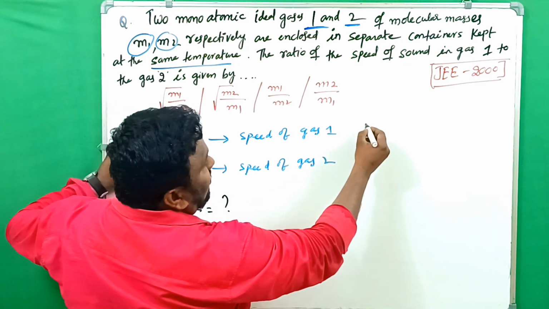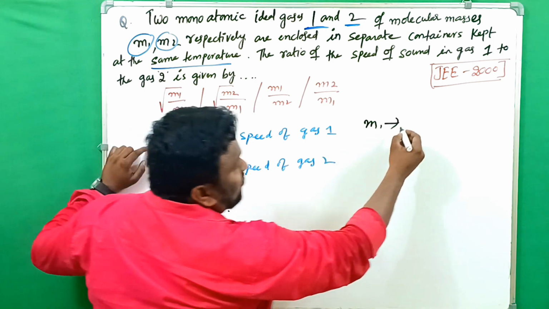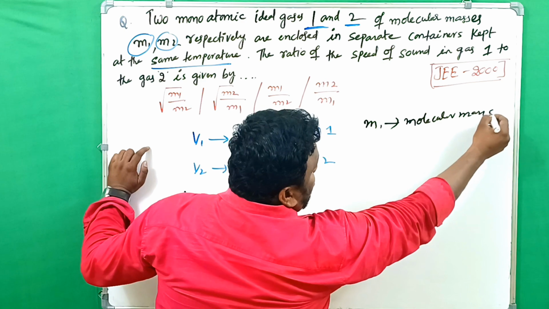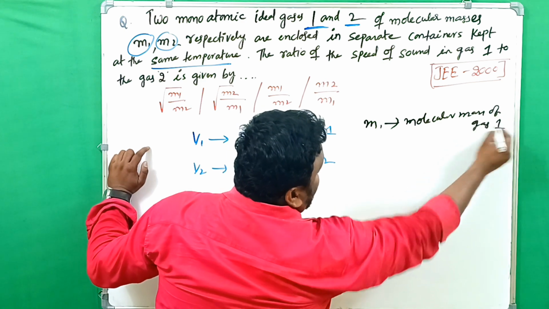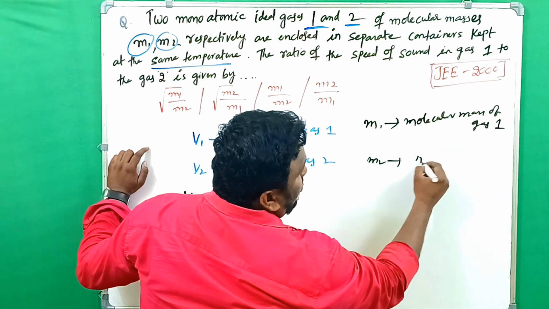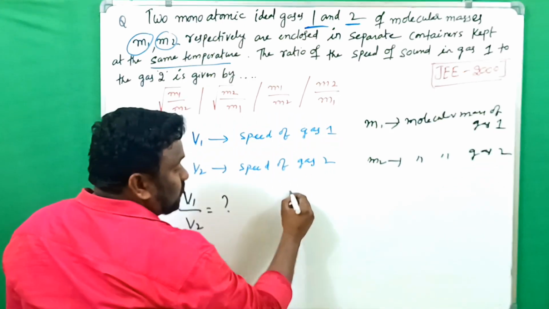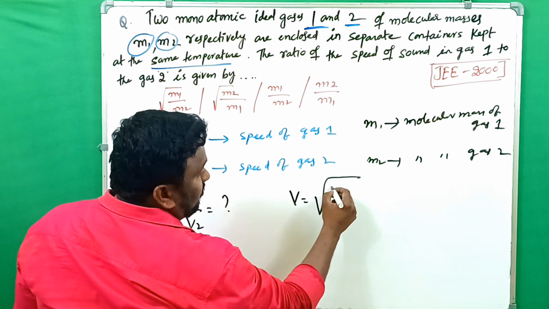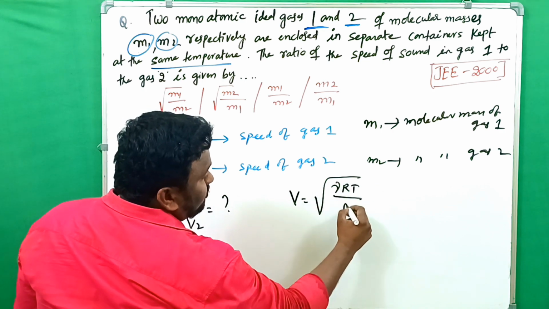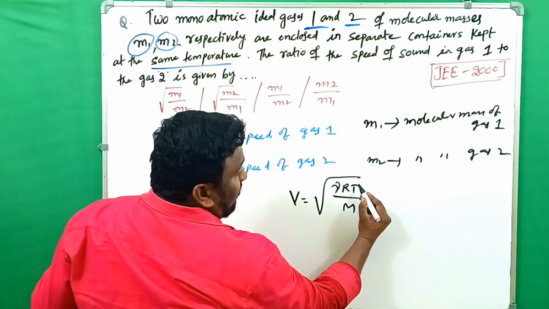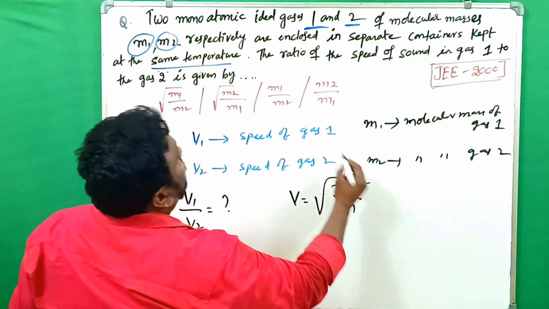And what was given? M1 is the molecular mass of gas 1, and M2 is what? Molecular mass of gas 2. So already we know formula is what? V is equals to under root of gamma RT by M. So here T is given, what it is?